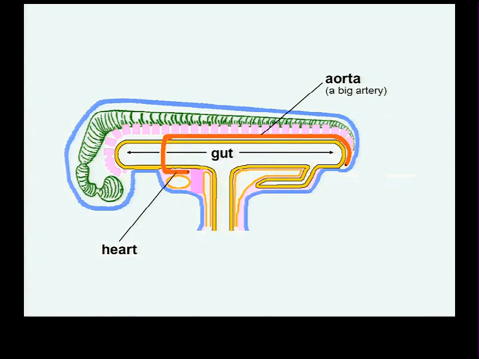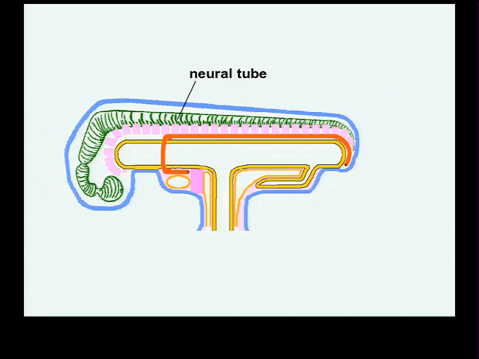The heart, however, I tried to give a sense of it being a tube, a heart tube at this point, and I tried to give a sense of the aorta being this big artery along the back of the gut. Again, I tried to give some 3-dimensionality to the neural tube in green, and of course, if this were a true median sagittal section, the somites would sit in front of the plane of the blackboard, the left-handed somites, and there'd be the right-handed somites behind the plane of the blackboard. So this is not really a section. It's a schematic drawing of a 4-week embryo.